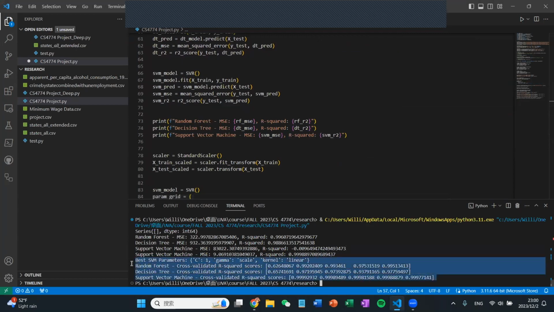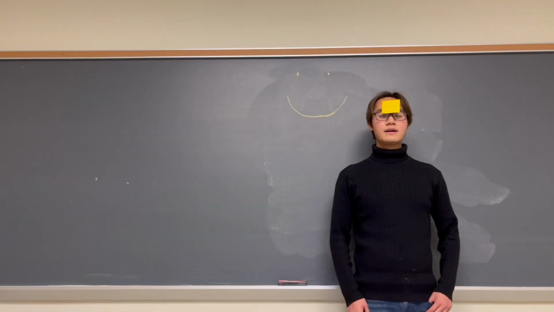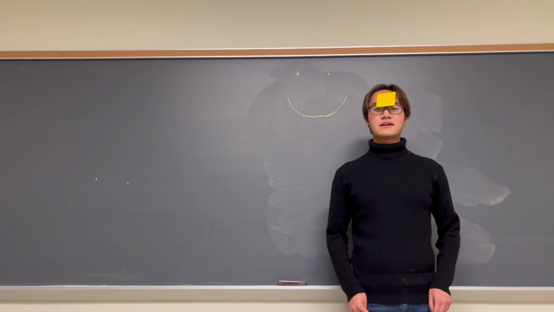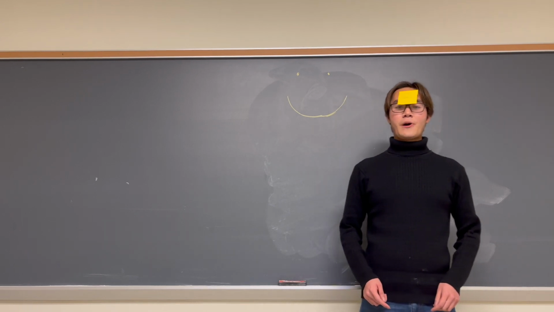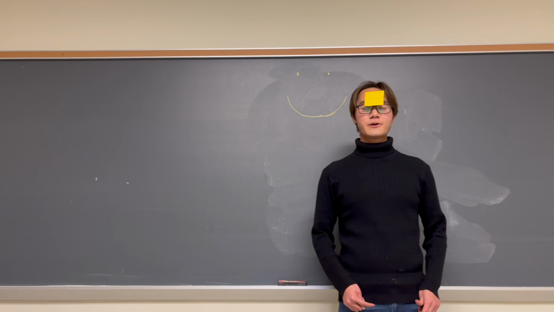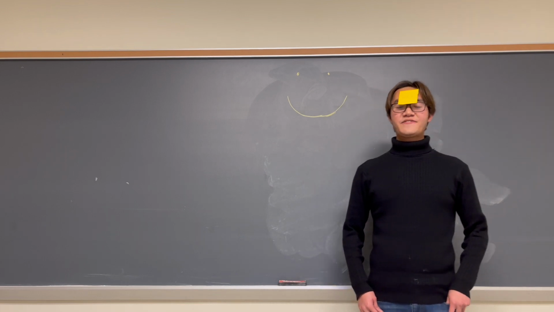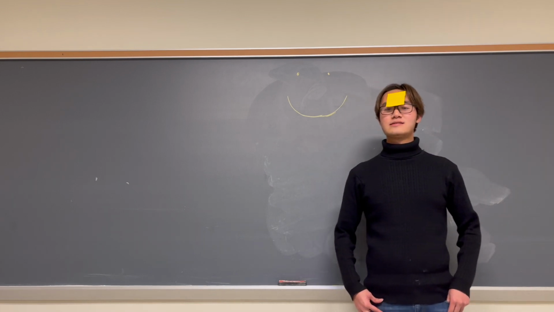As you can see, the best result is a 0.999 R-squared value for the SVM. So this is obviously our best model. It also has very low MSE. So we believe that this is the most accurate model to predict violent crimes from our dataset. Different models have their pros and cons. Decision tree and random forest models perform really well, but SVM has the best performance.